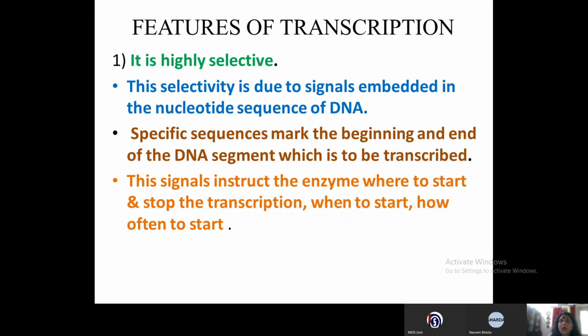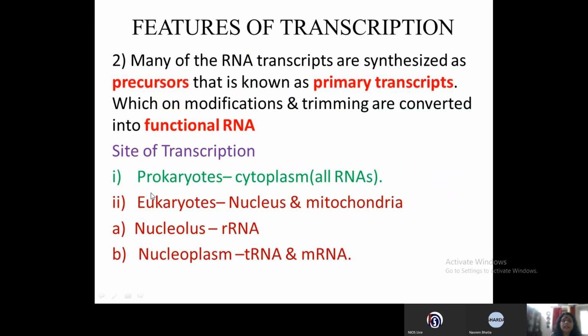That means if the requirement of protein is more in the cell, then the number of transcripts found will be more. If the requirement is less, then the number of transcription done will be less for the mRNA. Have you understood this? Now the next point is, many of the RNA transcripts are synthesized as precursors.